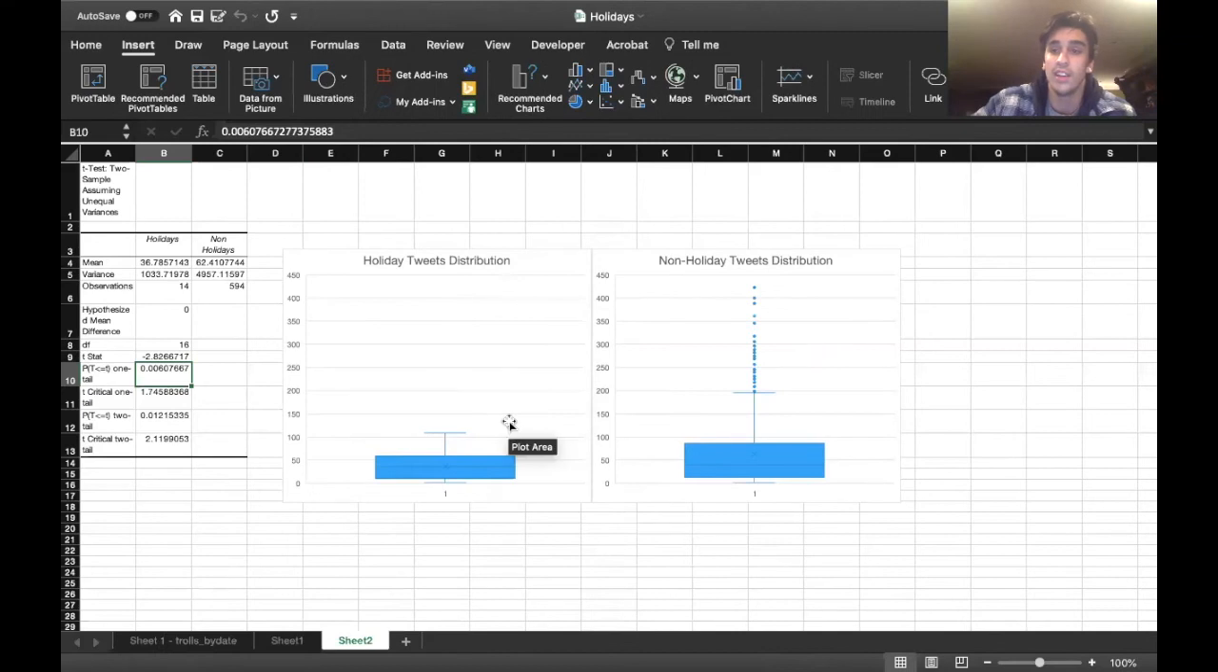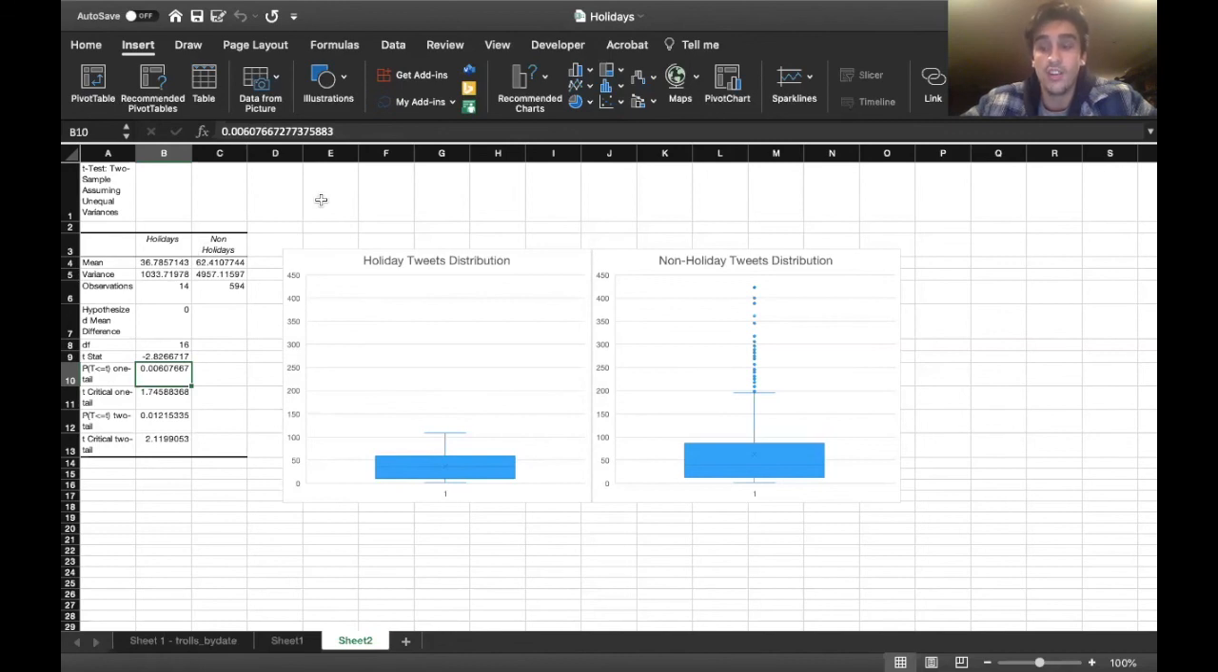To dive deeper into this, we did a statistical analysis of the data that we had of tens of thousands of tweets. We broke it up into holidays and non-holidays among all of our tweets and dates. What we found is that on average, the mean amount of tweets on holidays among our distribution was around 36.8, while the mean amount of tweets on non-holidays was around 62.4, which is almost double that. So it's very significant. And at the 95% confidence level, we rejected the null hypothesis.